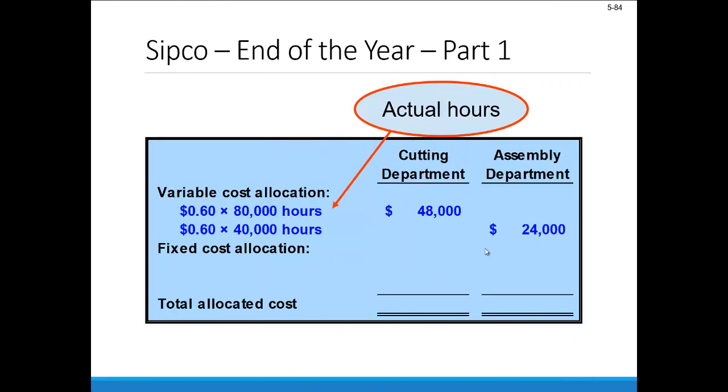So similar to the way we applied overhead costs to products and customers using actual activity, we're going to apply or assign service department costs to operating departments using actual activity. So we'll take the budgeted rate for these variable costs, 60 cents per hour, and multiply that by the actual hours used. So 80,000 in cutting here to get $48,000 total, 40,000 hours in assembly to get $24,000 total.